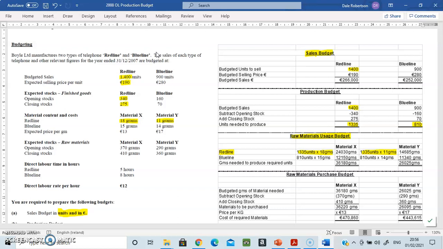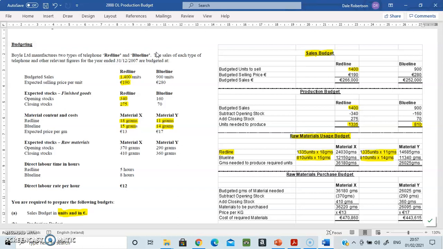But of course we're also going to make blue telephones, so therefore you take your number from here, this 810, and you're going to multiply that by 15 and 14 respectively, X and Y. So it's 810 by 15 gives you this, and 810 by 14 gives you this. And then you simply add together all of the grams of material X that you need for red and for blue to get your total.